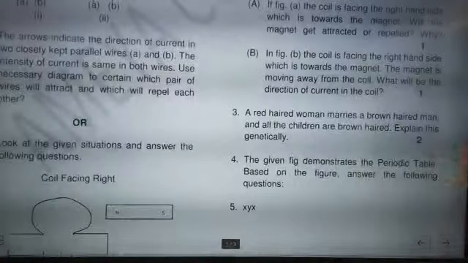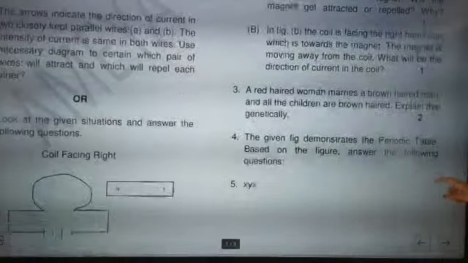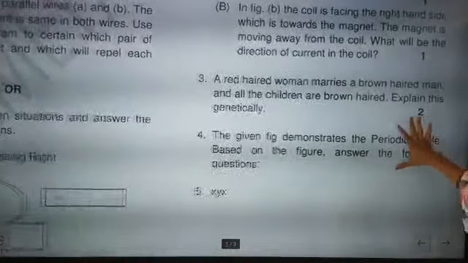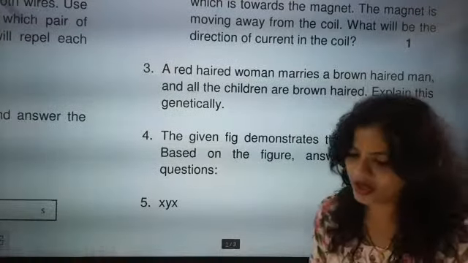Next question. A red-haired woman marries a brown-haired man. All the children are brown-haired. Explain this genetically. Now you have to explain this genetically. This question is, a red-haired woman married.